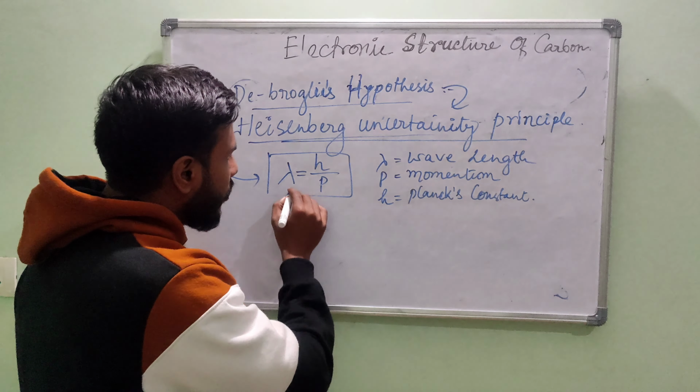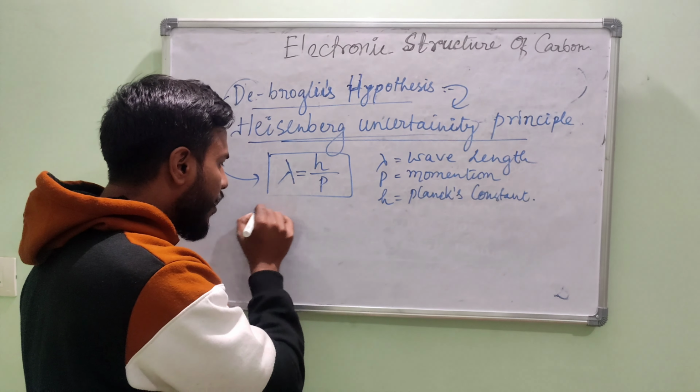Now you see the wave, the particle we have like this.